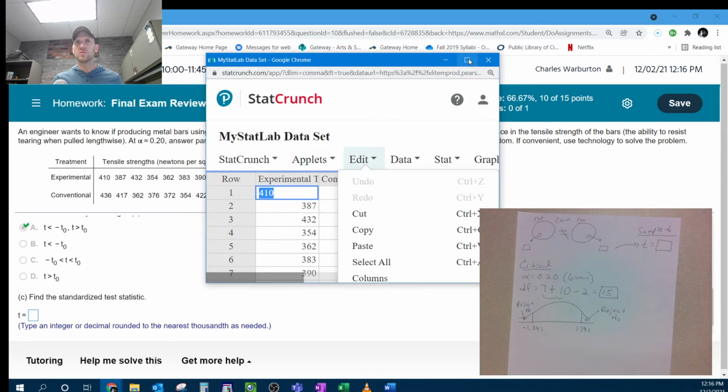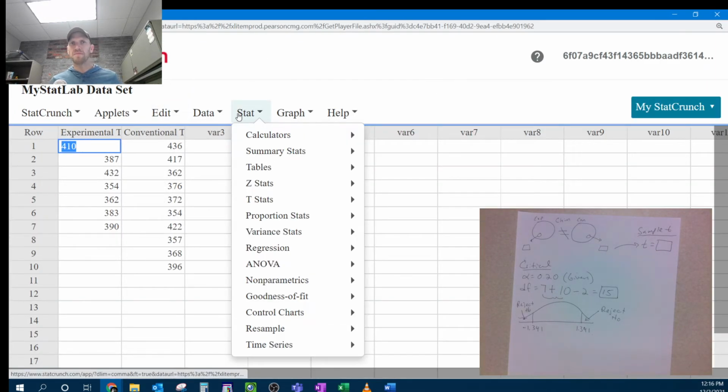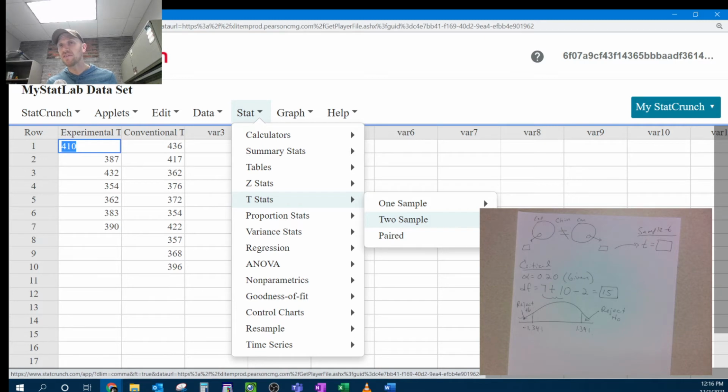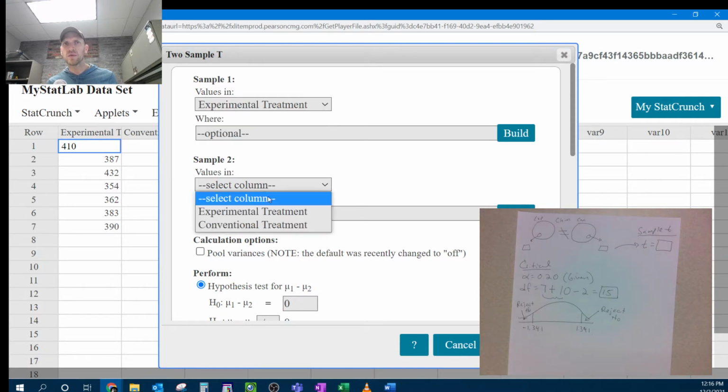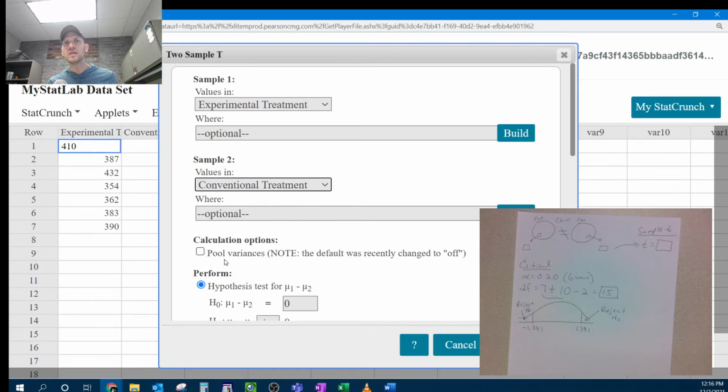And we will go to Stat, T Stats. We got two samples here. And we actually have the data. They actually gave us the data there. Our first sample was the experimental treatment. Second one was the conventional treatment. And we did pool the variances, right? Be careful there. Pool the variances because the variances are equal.